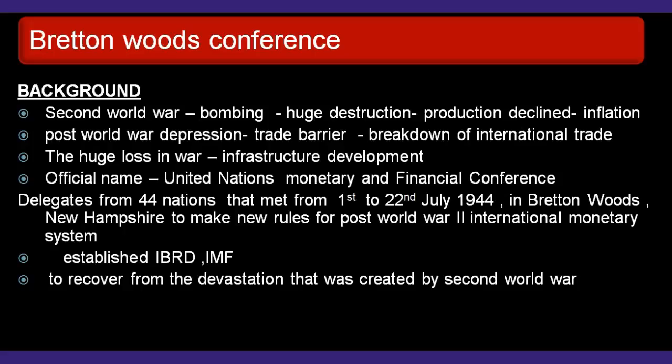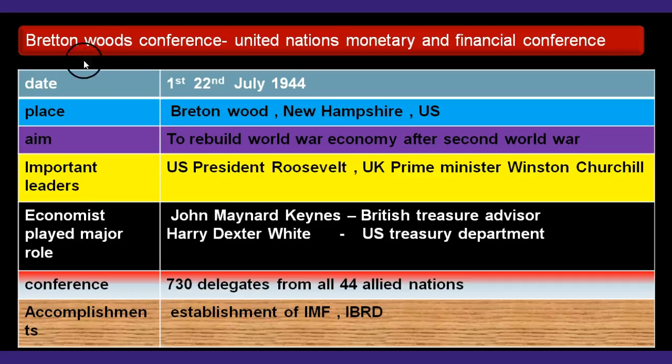Another economist who played a major role was Harry Dexter White of the United States Treasury Department. The conference was held to recover from the devastation created by the Second World War, and it led to the establishment of IBRD and IMF. So, the Bretton Woods Conference, officially the United Nations Monetary and Financial Conference, was held from 1st to 22nd July 1944, in Bretton Woods, New Hampshire, USA. It aimed to rebuild the world economy after the Second World War.